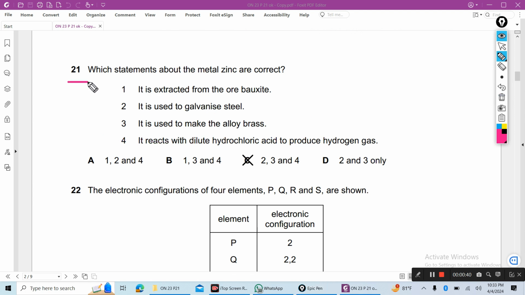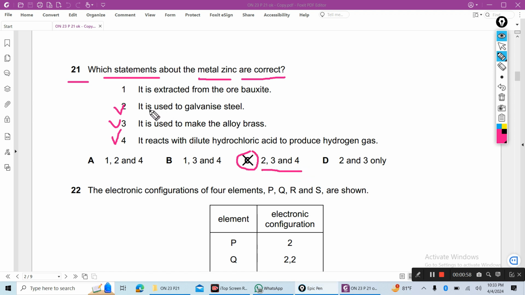Number 21, which statements about the metal zinc are correct? 2, 3, 4 is the right answer. C is the right answer. So 2, 3, 4 are correct.